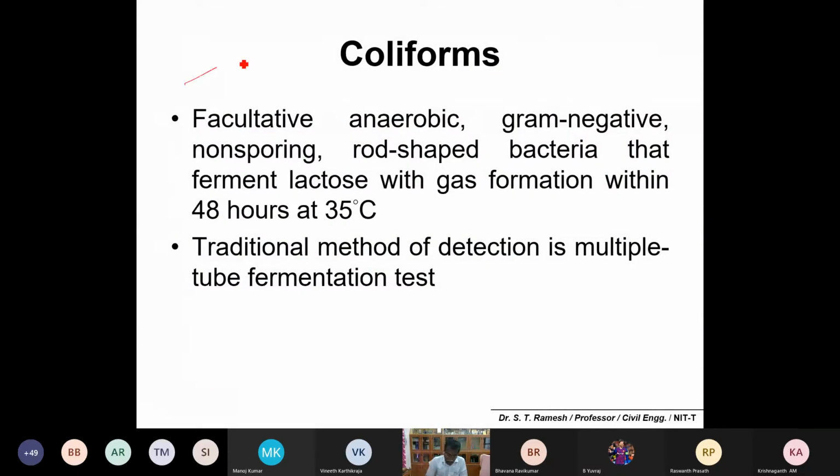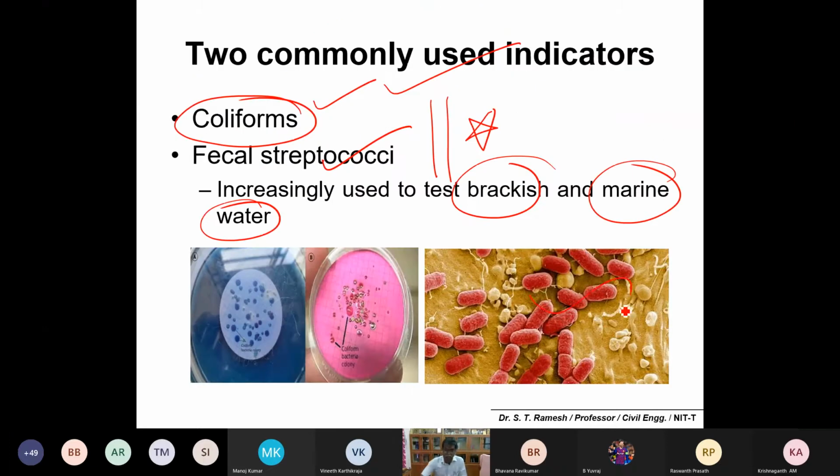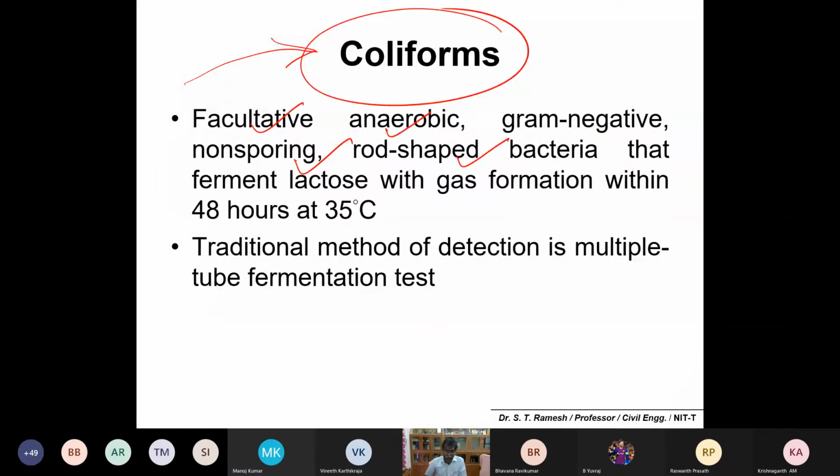In water we have to be familiar with coliforms. These are facultative anaerobic, non-sporing, rod-shaped bacteria. The main important property is that they ferment lactose with gas formation within 48 hours at 35 degrees Celsius.